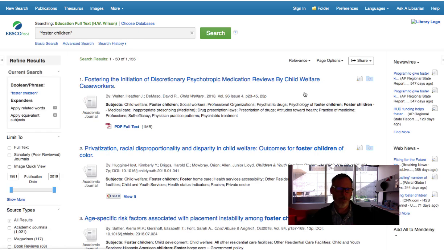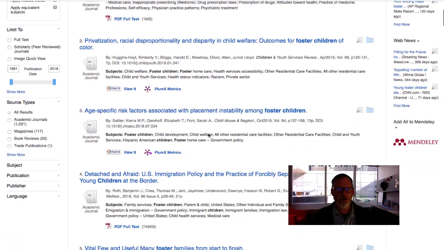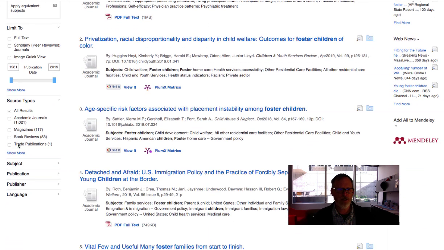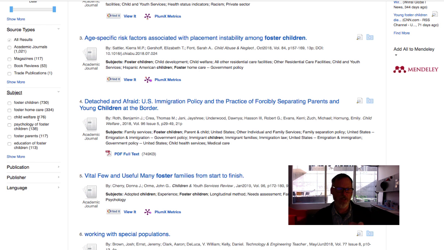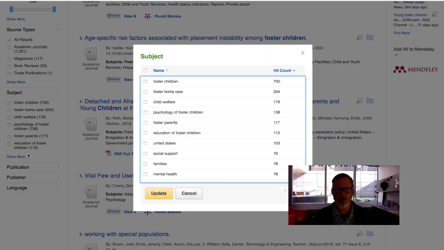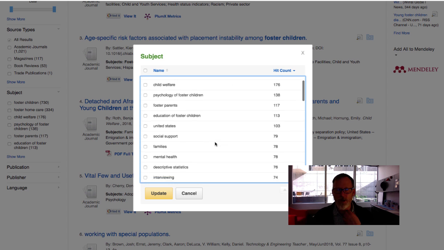Here's one trick that I wanted to show you that was impossible to describe. There's what, like 1,100 articles? That's probably a bit too much to look at, isn't it? If you go down on the left-hand side, you can see things like academic journals. But right under it is subject. These are the subjects for all of the articles in that pile of 1,100 articles. And you can see foster children at the top, obviously. But if you click on Show More, it'll pop up this little mini window, and it will give you all of these topics. All these topics have been described by the authors of the papers. So they're pretty basic. It's not going to be misleading.